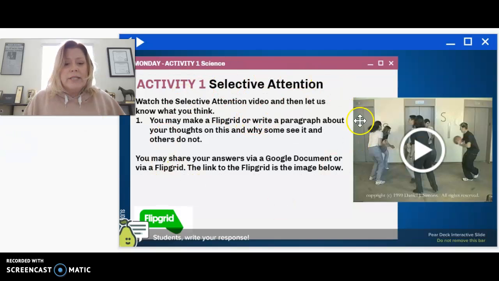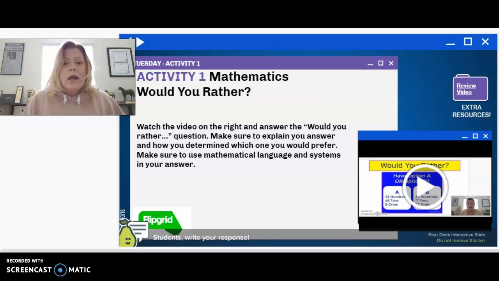Here's your science activity for Monday. You just watch the video and answer the question on the left. You can either do it via Flipgrid or the doc. Every time you see this Flipgrid picture, it is a link to the Flipgrid. Tuesday's activity is a would you rather question. I walk you through just the start of it.